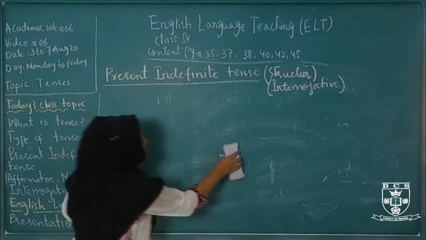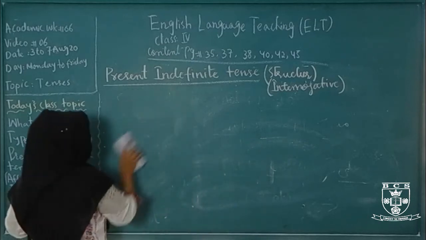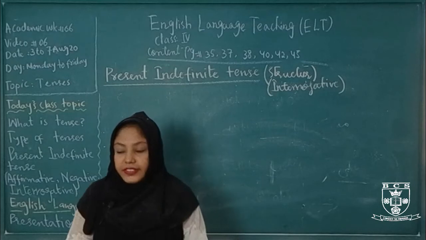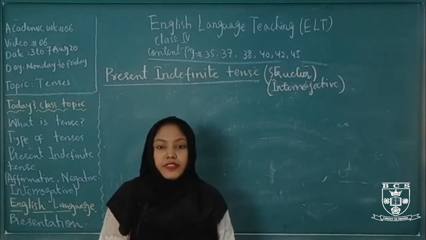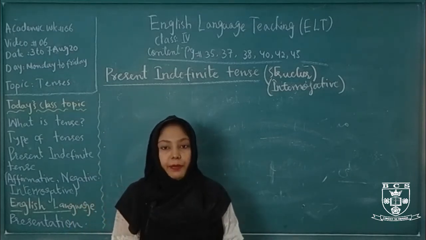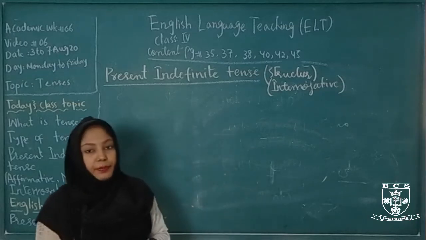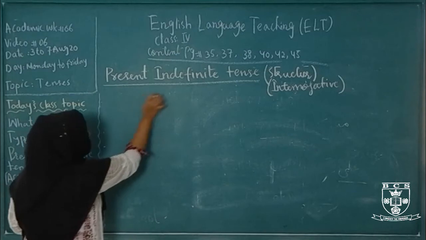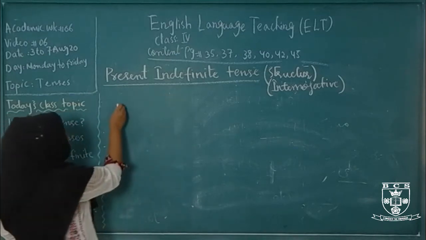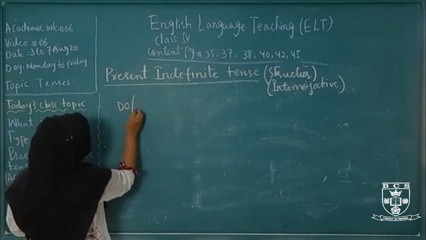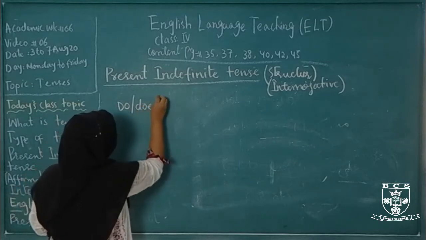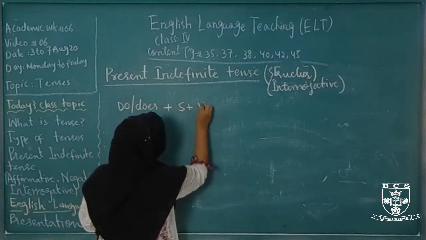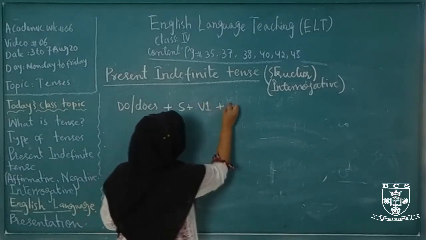Okay, now come to the structure. Always remember, the structure of the interrogative sentence always starts with the helping verb. And what is the helping verb of present indefinite? Do or does. So the structure starts with the helping verb do or does, then subject, verb's first form plus object.